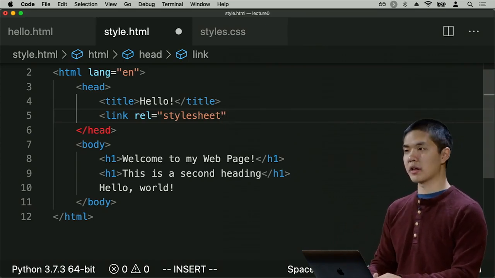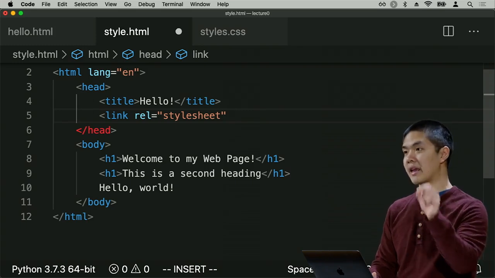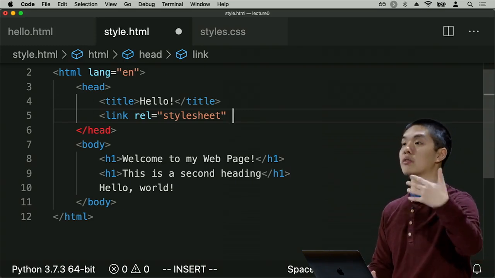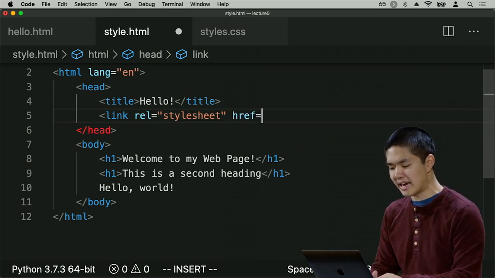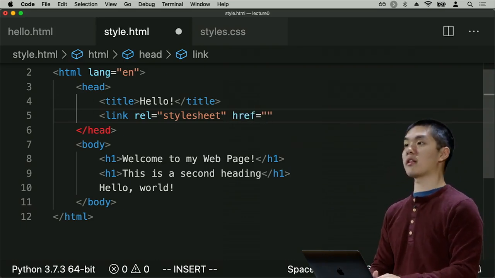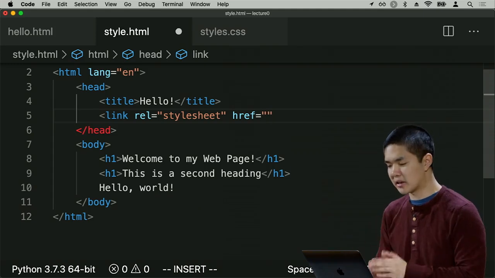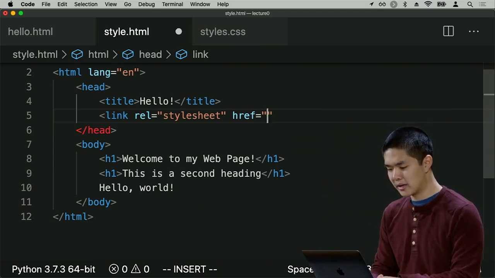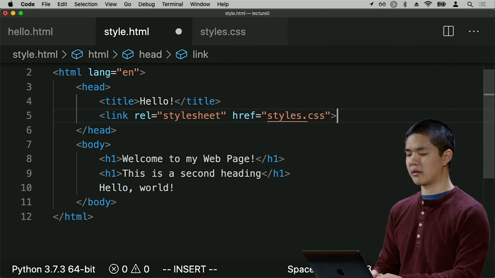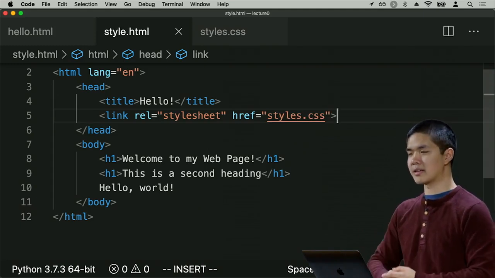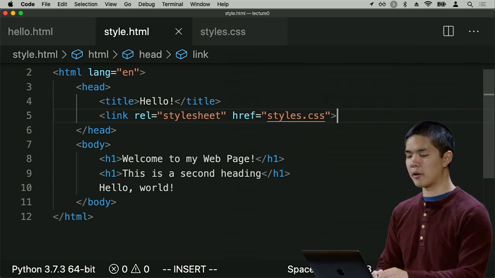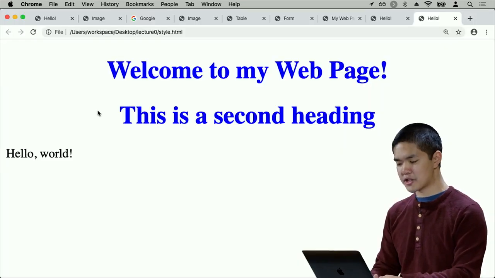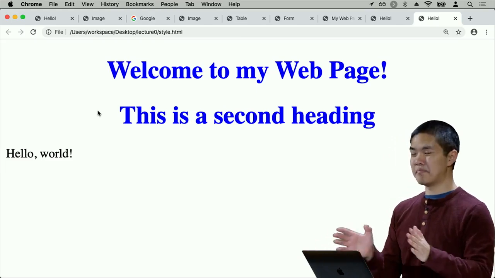And then, just as in the case of a link to another page, where I used href to specify a hyperlink reference, what I want to link to, I'm now going to specify, using an href attribute, what CSS file I would like to link. And in this case, the CSS file that I'm going to link is styles.css. That is the file that just so happens to contain all of the CSS that I would like to apply to this particular file. Now, if I refresh the page, I see, again, nothing has changed.